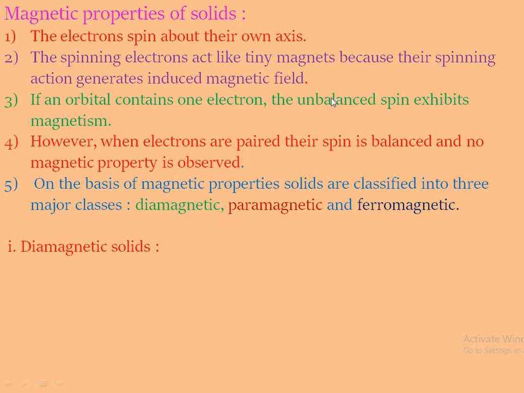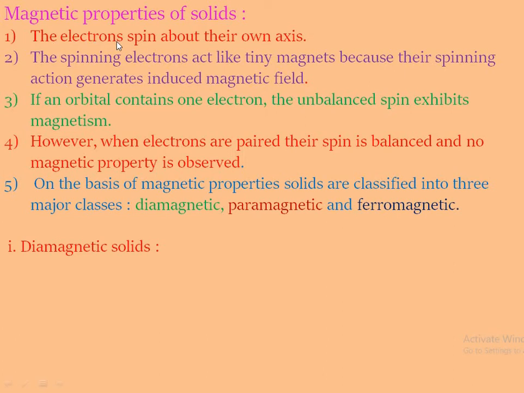In this magnetic properties of the solid, the electron spins about its own axis. According to the quantum numbers, the last quantum number is the spin quantum number, and these electrons spin over their own axis as well as around the nuclear axis. Due to this, they generate a magnetic field, an induced magnetic field.